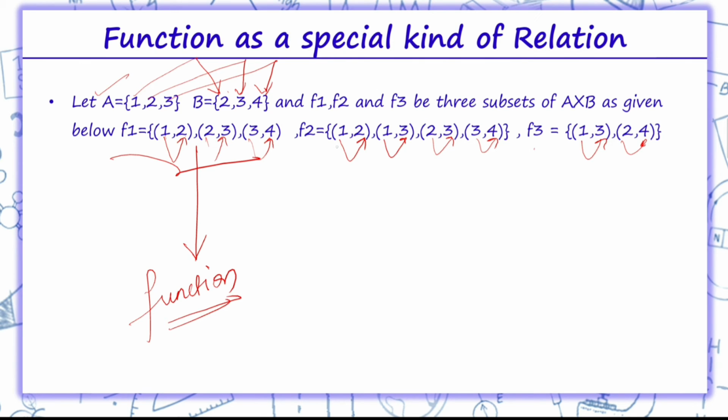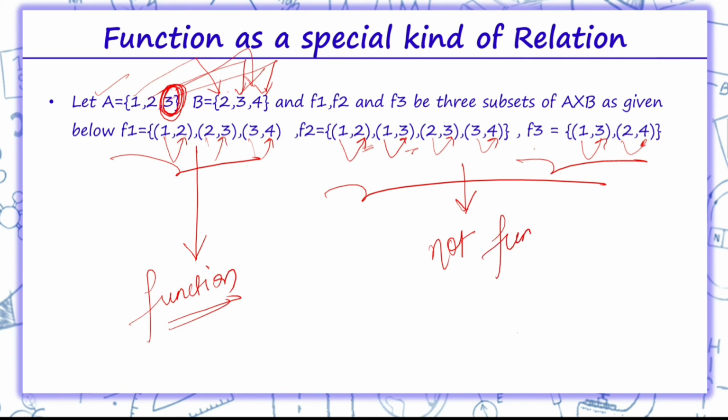But if we look at F2, 1 is related to 2 and 1 is related to 3 also, so it is not a function, because 1 which belongs to A has two images, that is 2 and 3, in B. Again, F3 is not a function from A to B, because 3 belongs to A and it has no image in B. Therefore F3 is not a function.